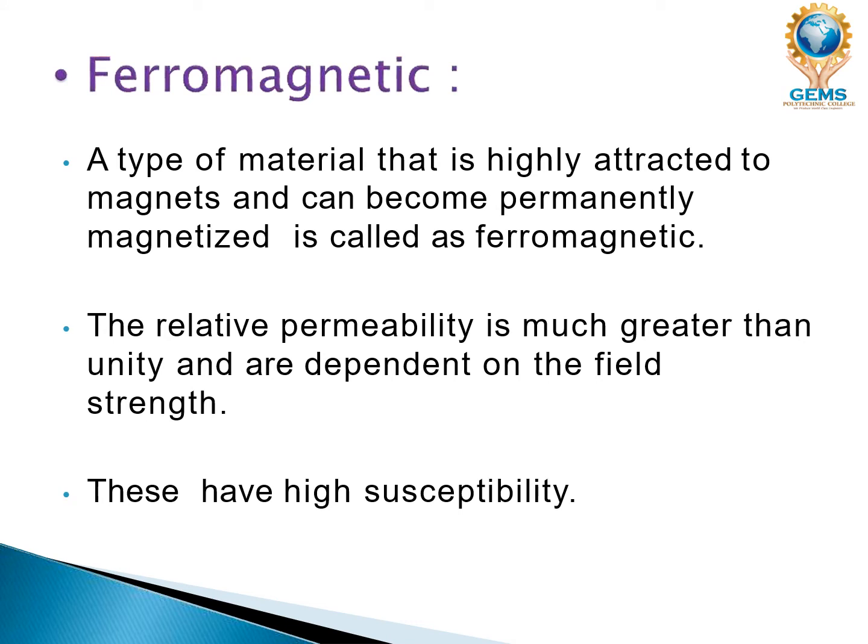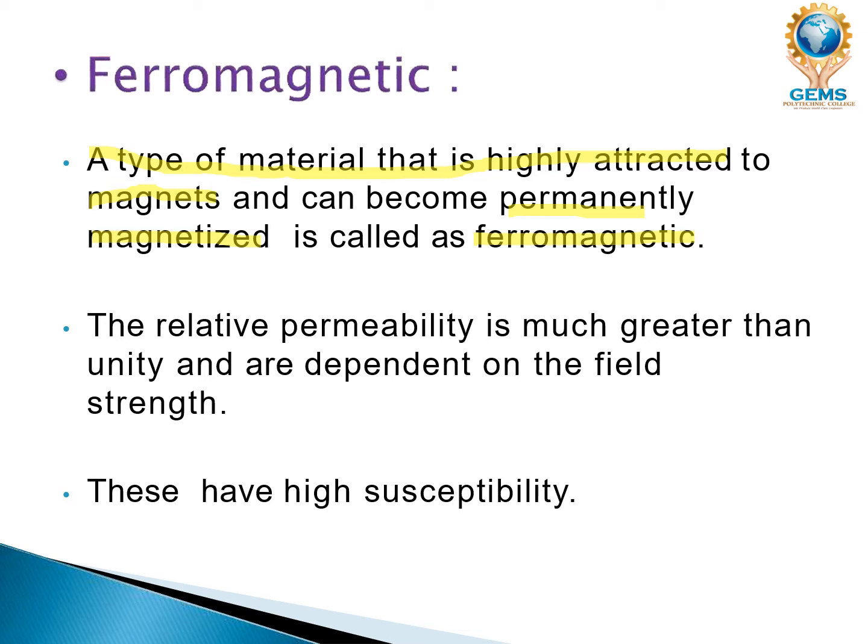A ferromagnetic material is a type of material that is highly attracted to magnets and can become permanently magnetized. So basically, ferromagnetic materials have a high attraction towards a magnet, whereby they become permanently magnetized. So basically, it becomes a magnet. It will be attached to the magnet. After that, it cannot be removed. So that is called ferromagnetics. The ability of a material to be highly attracted and become permanently magnetized is called ferromagnetic.